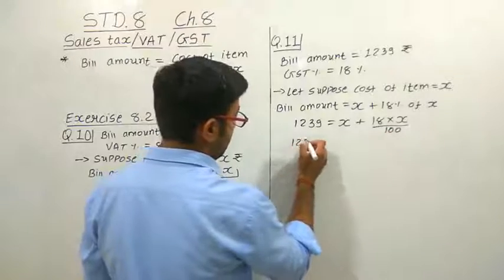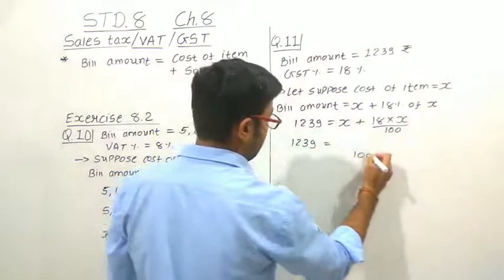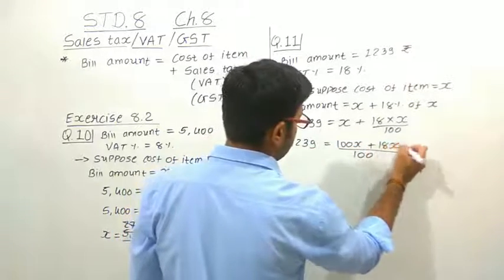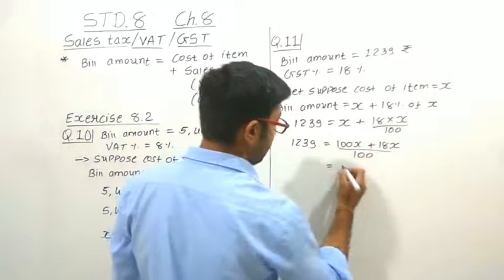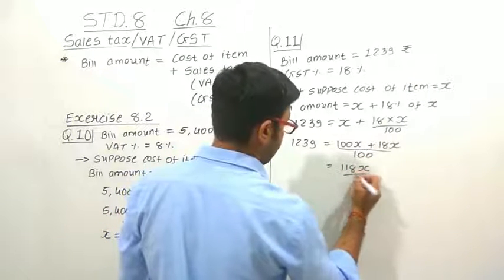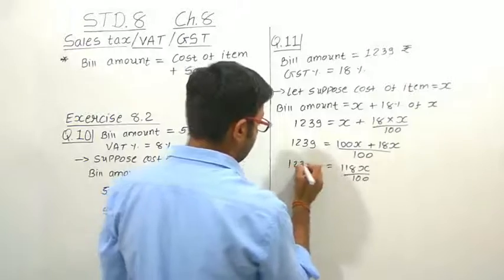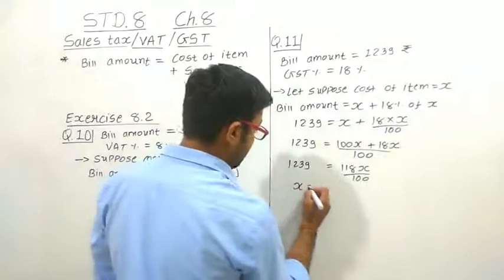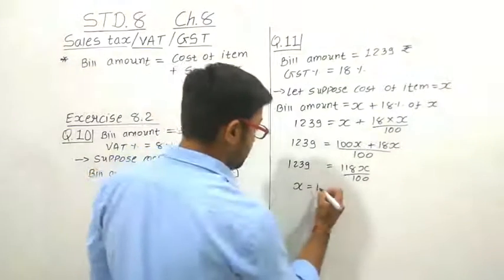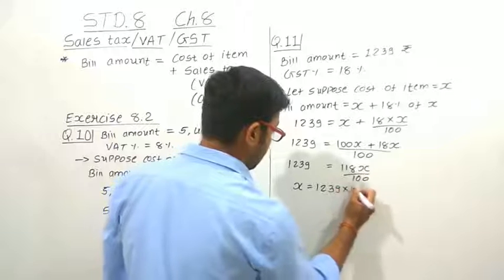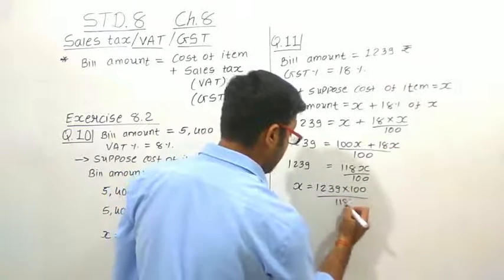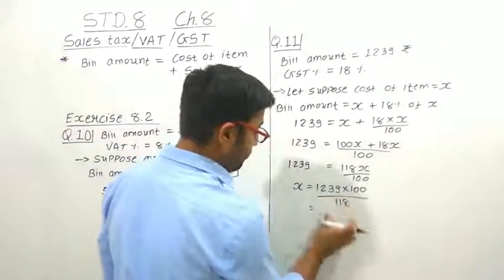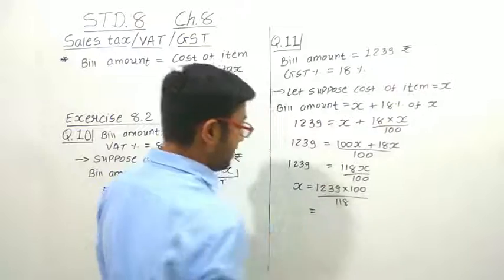Again the same thing we have to do here. 100 will be the LCM, 100 into X, that is 100X plus 18X. So the total will be 118X upon 100. Here we have 1239. Now making X the subject, we have to multiply this 100 with 1239, so X is 1239 into 100 upon 118. Right? So now we have to divide these numbers.